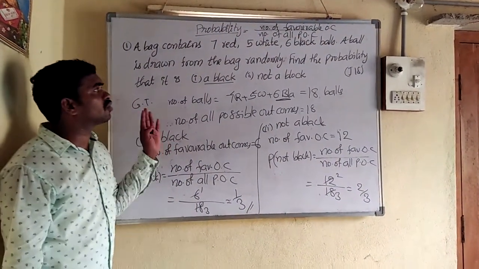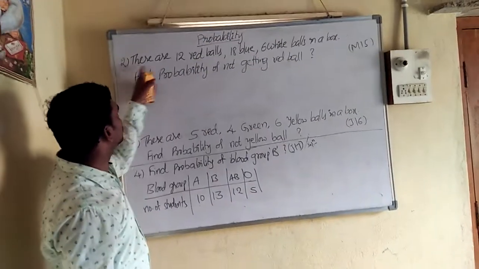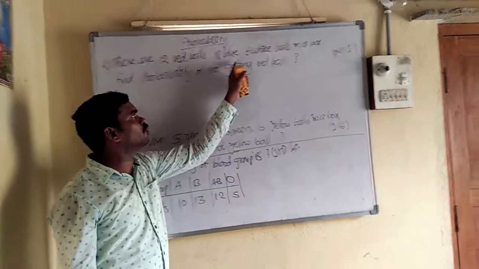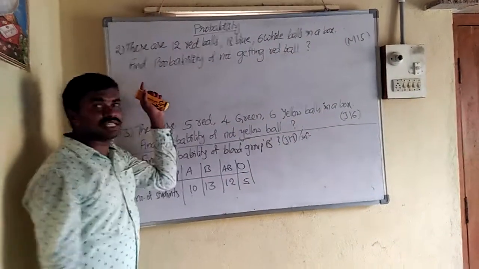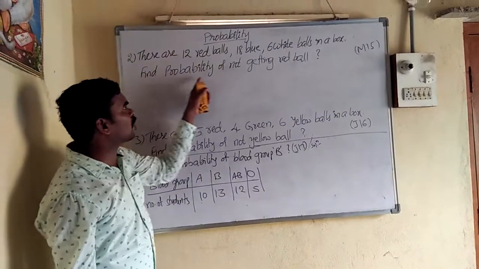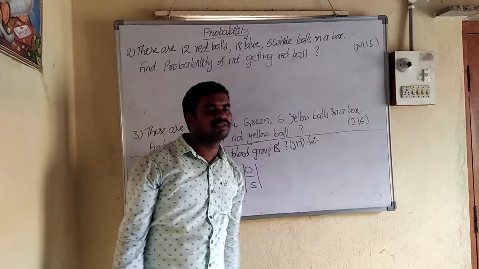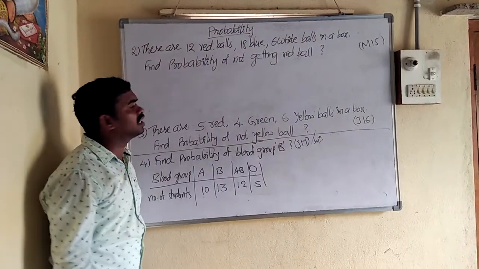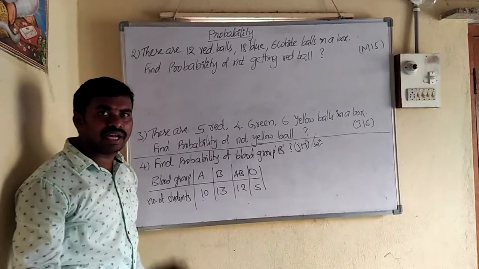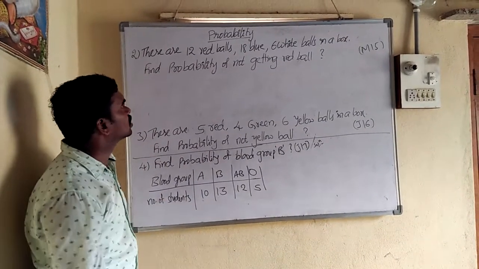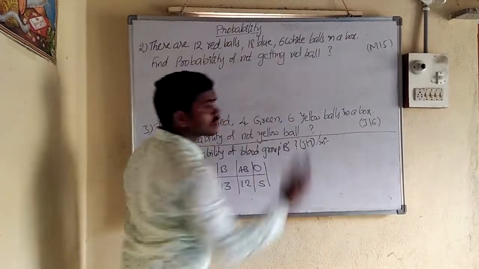For example, take one more question. So next question. There are 12 red balls, 18 blue balls, 6 white balls in a box. One ball is randomly chosen. Find the probability of not getting a red ball. Observe that these are very simple. Probability means favorable outcomes by number of all possible outcomes. Number of all possible outcomes means number of all balls.